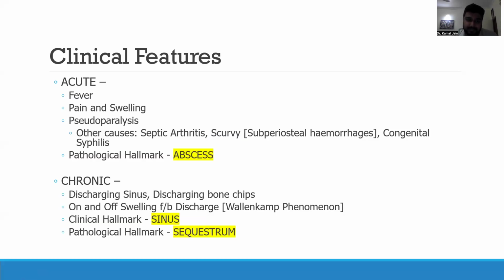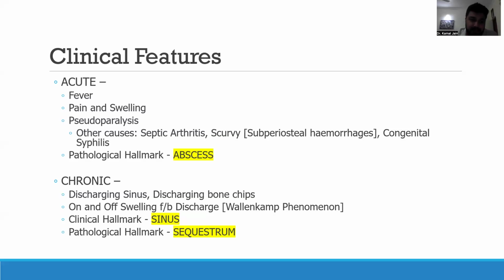Why is it called pseudoparalysis? Pseudoparalysis is because the patient does not move the leg because of pain, and there is no actual restriction or deficit in the neurological system. Other causes of pseudoparalysis, which you need to remember, are septic arthritis, scurvy because of subperiosteal hemorrhages, which can cause pain, as well as congenital syphilis. What you need to remember is that the pathological hallmark of acute osteomyelitis is the presence of an abscess.